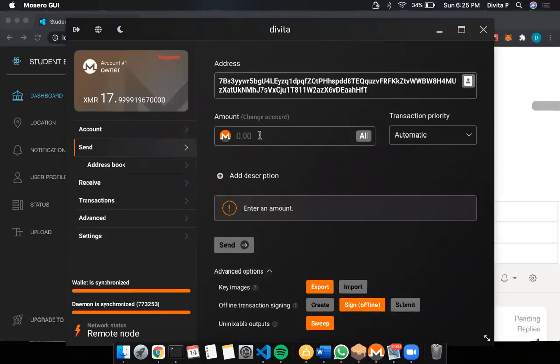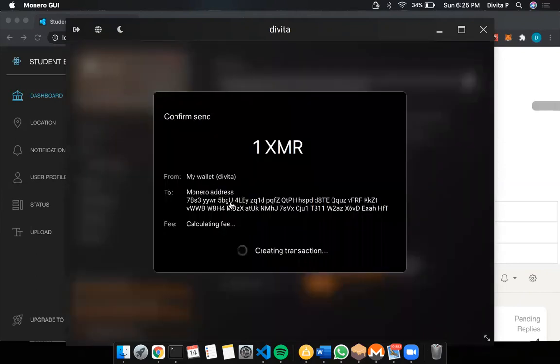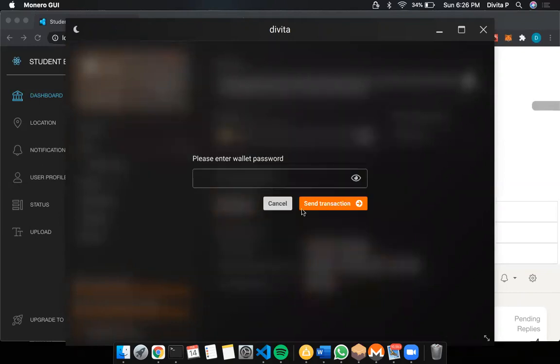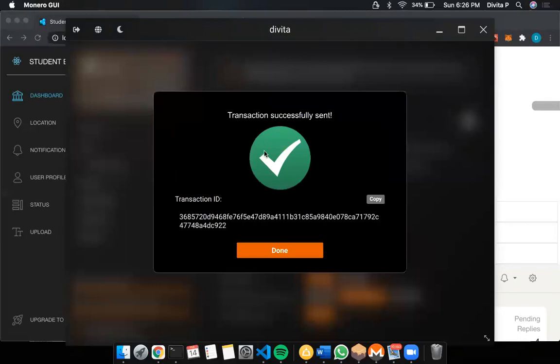So if I want to send this amount to the student, it is creating a transaction. At every interval, it will ask for the password, and yes, the transaction is successfully sent.